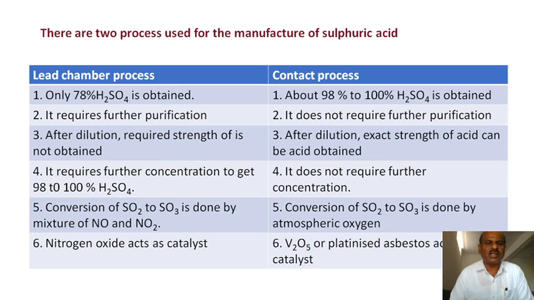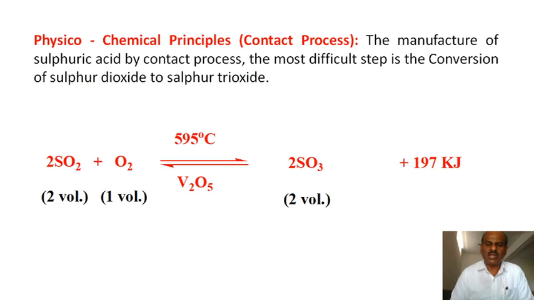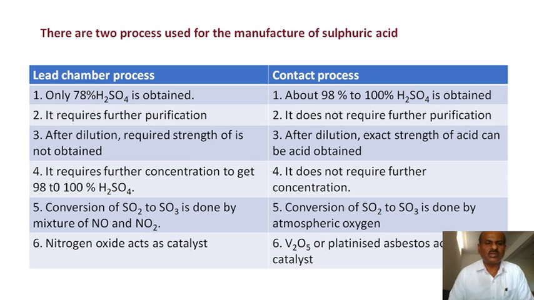Nitrogen oxide acts as a catalyst there, but here vanadium pentoxide or platinum asbestos acts as the catalyst. Sometimes it may be asked why today's contact process is more advantageous as compared to the lead chamber process. This type of question may come.